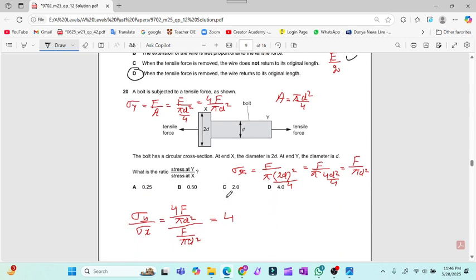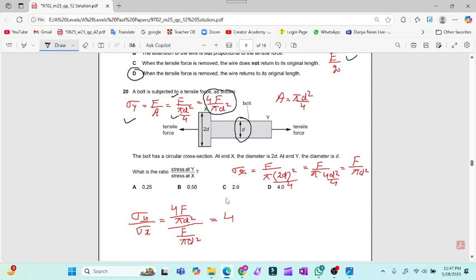Now this question is again related to calculation and the expression. A bolt is subjected to a tensile force. What is the ratio of the stress at X over the stress at Y? Stress is the force acting per unit area. Now force is F and the area is pi d² by 4. So this is the stress for Y, at which the diameter is given as d.